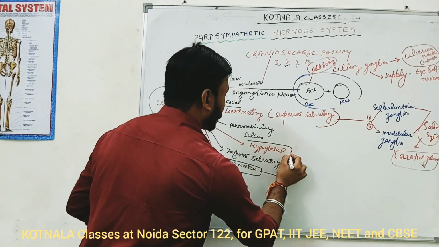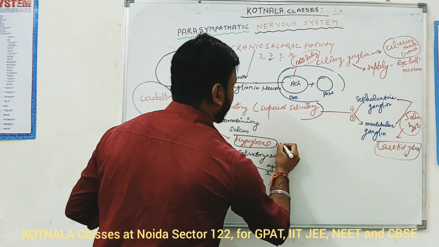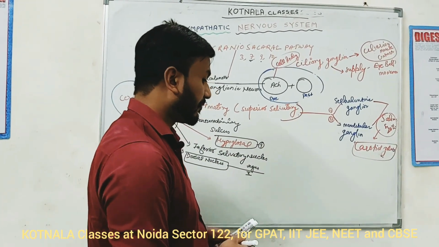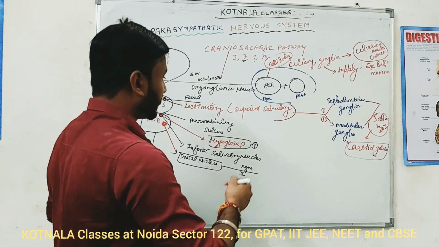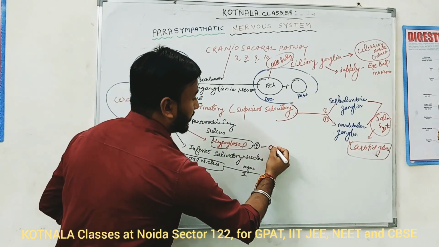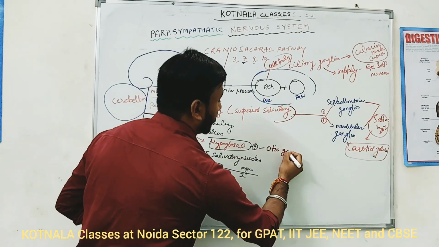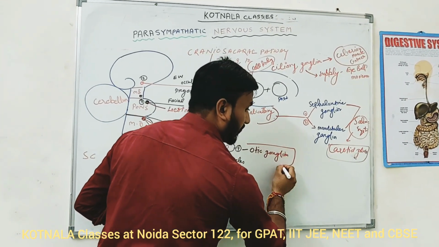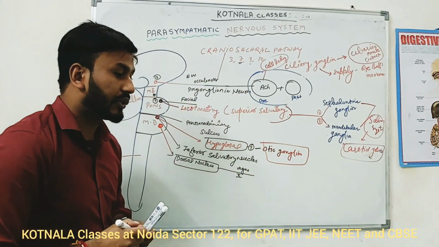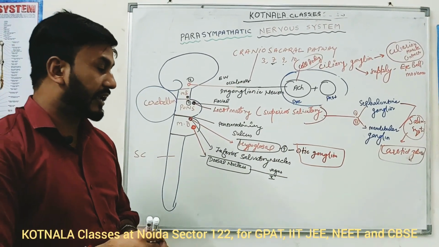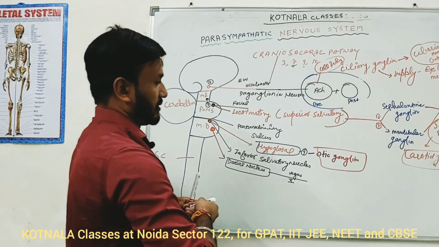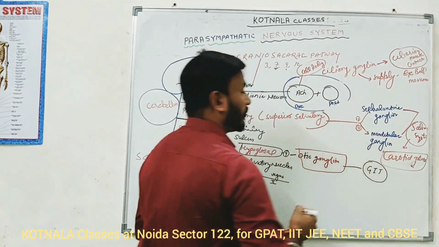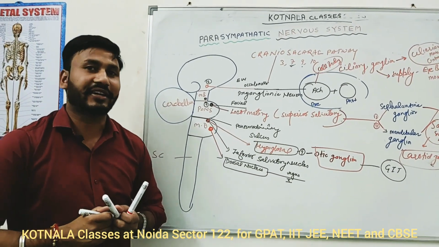And the cranial nerve known as the glossopharyngeal is the ninth cranial nerve. And the ganglion associated with the ninth cranial nerve is known as the otic ganglion. Okay, this is very important. This otic ganglion also supplies the GIT, the gastrointestinal tract.